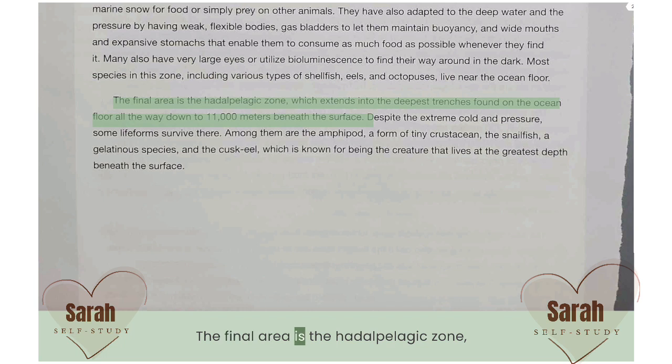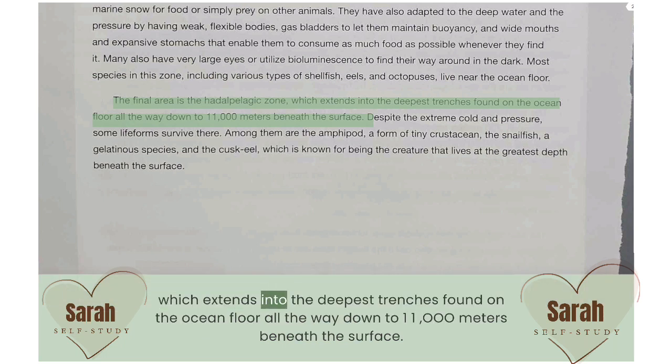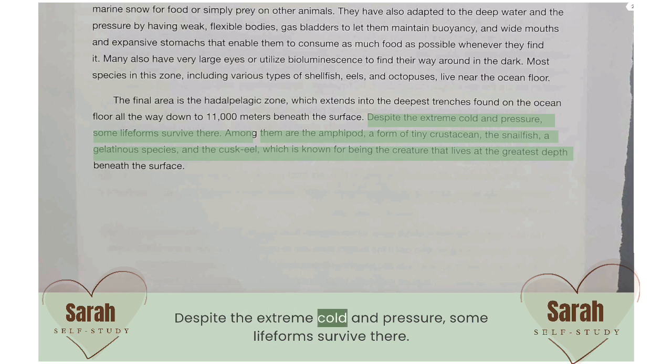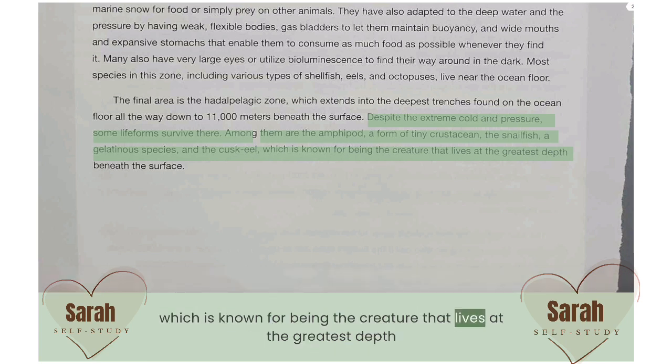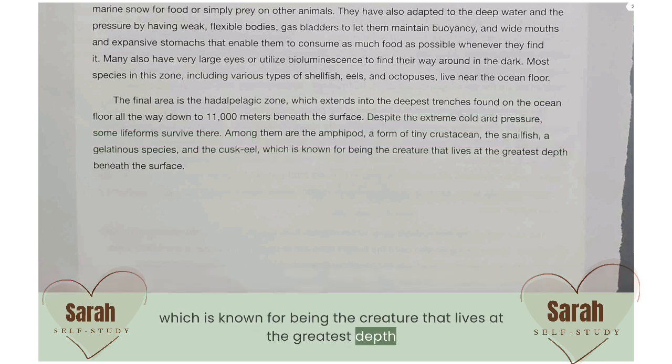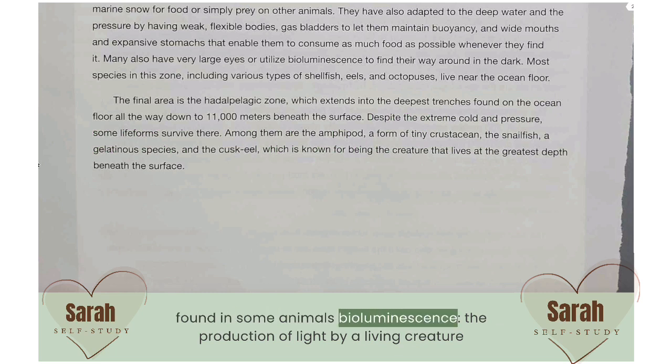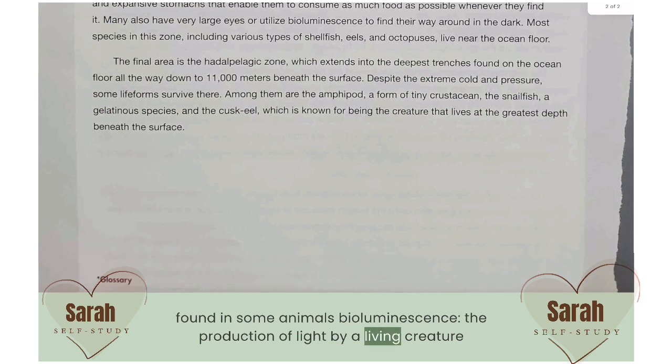The final area is the hadalpelagic zone, which extends into the deepest trenches found on the ocean floor all the way down to 11,000 meters beneath the surface. Despite the extreme cold and pressure, some life forms survive there. Among them are the amphipod, a form of tiny crustacean, the snailfish, a gelatinous species, and the cusk eel, which is known for being the creature that lives at the greatest depth. Found in some animals is bioluminescence, the production of light by a living creature.